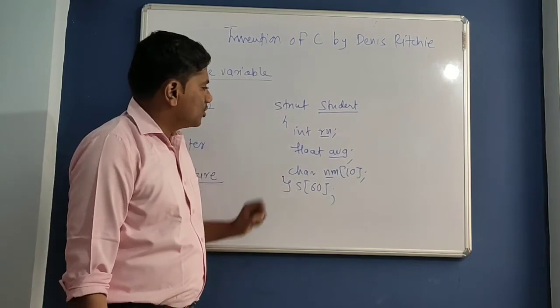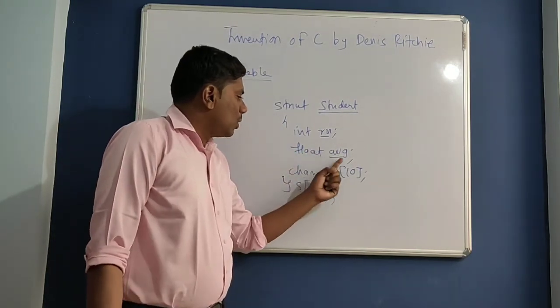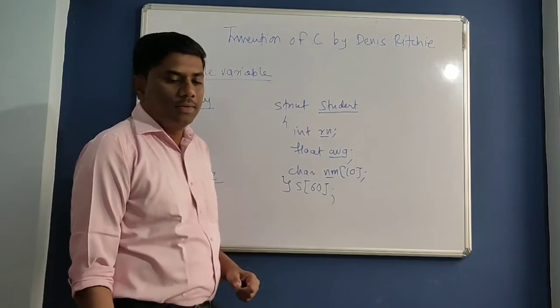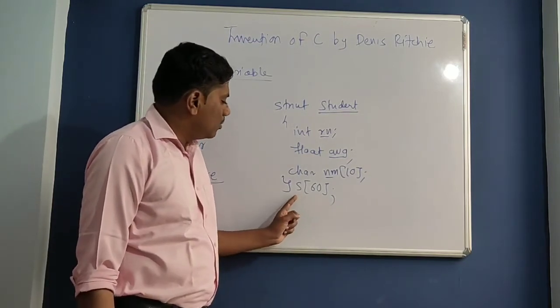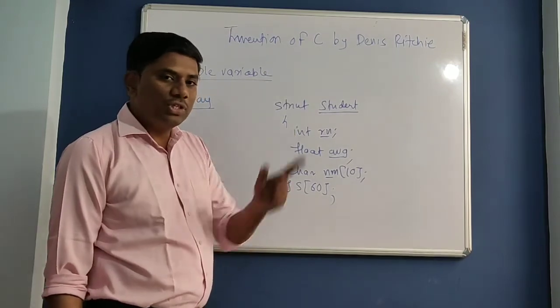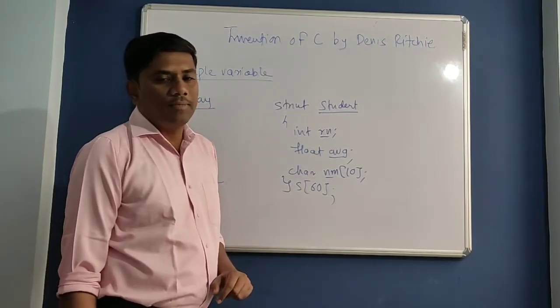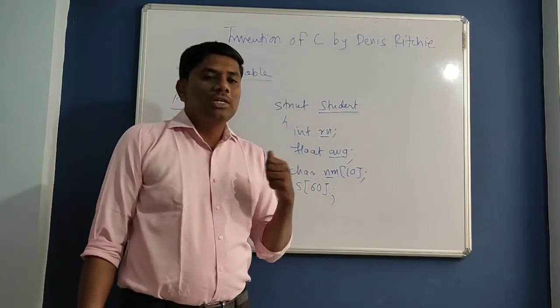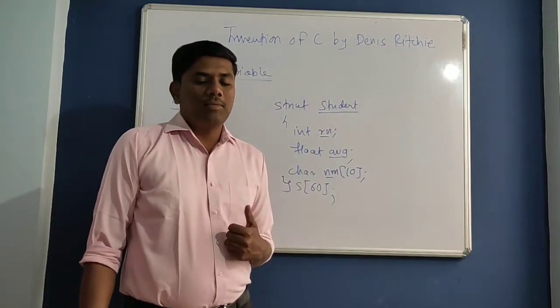With this structure definition, I am storing roll number, average, and name of student. And with the help of this array of structure, I am storing 60 student information, and that information is of different data types. Getting? Now, let us take an example.